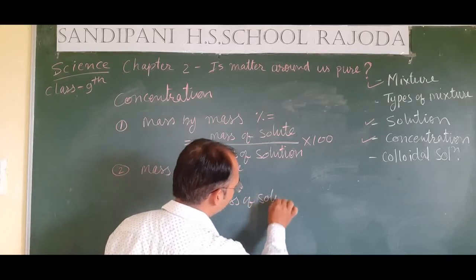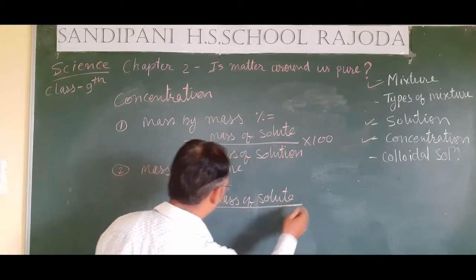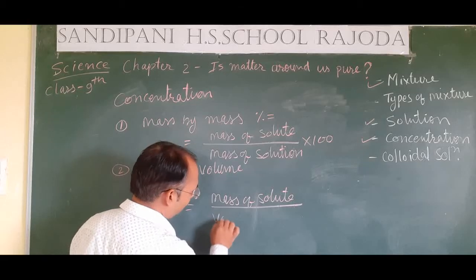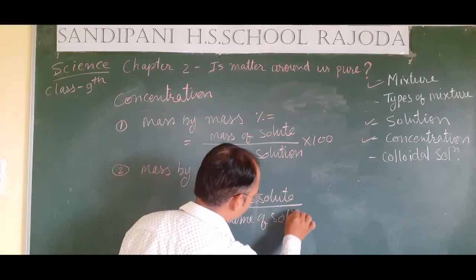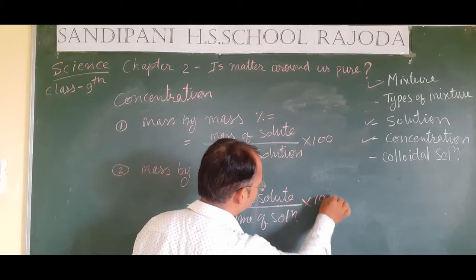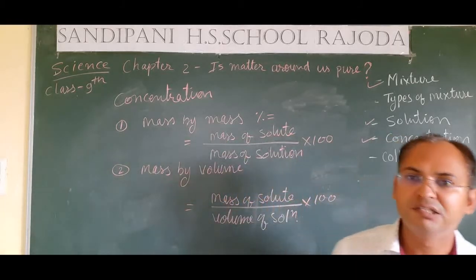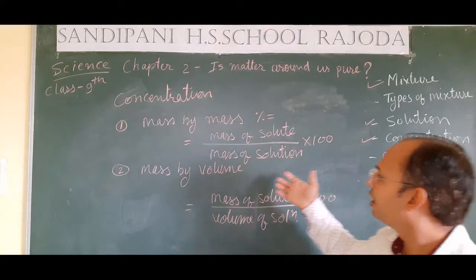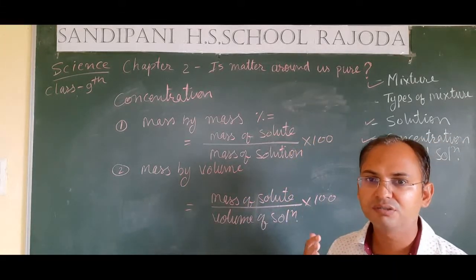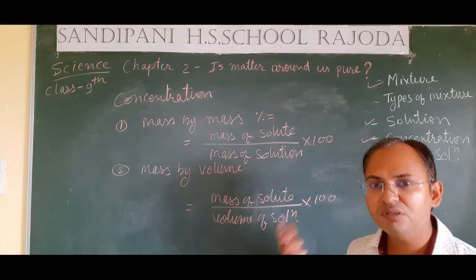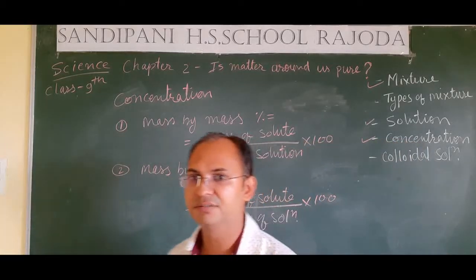mass of solute upon volume of solution multiply by 100. This will give us the mass by volume percentage of the solute in a solution, or it will give us the concentration.